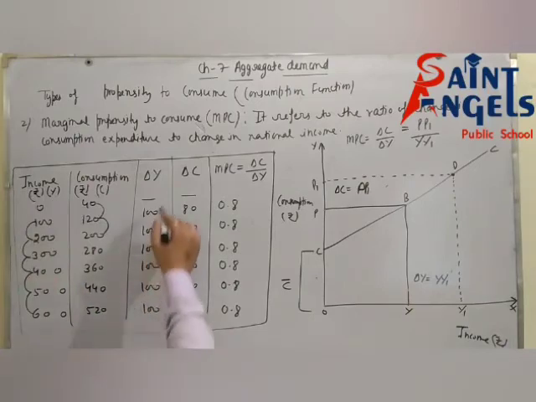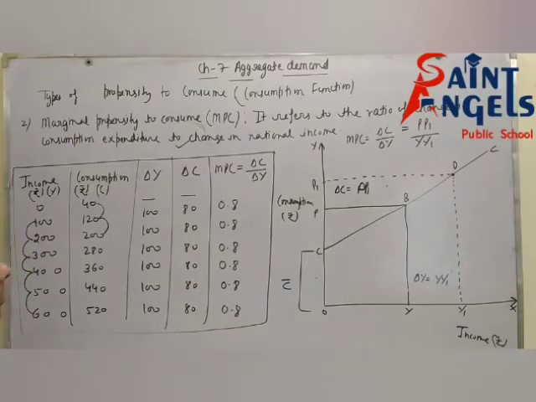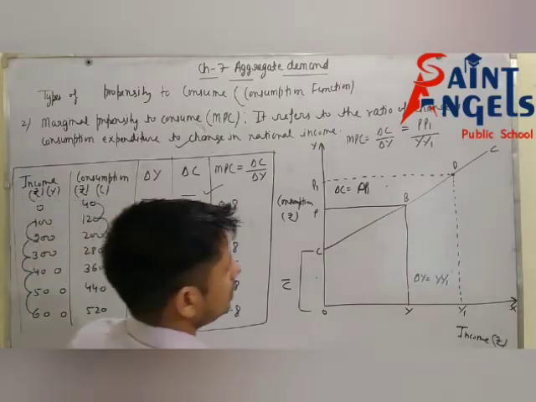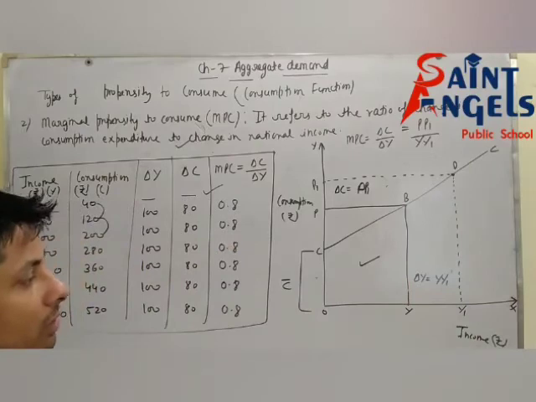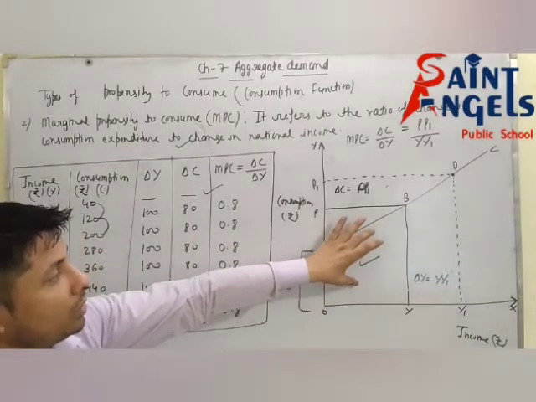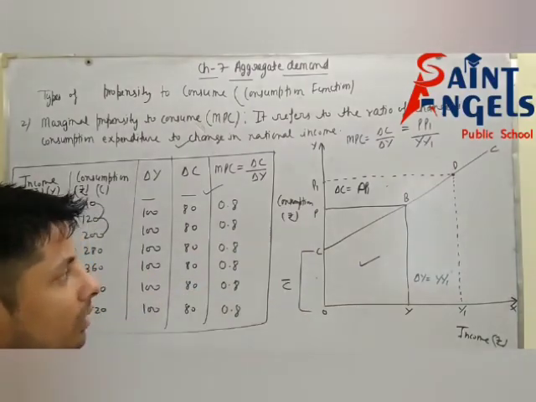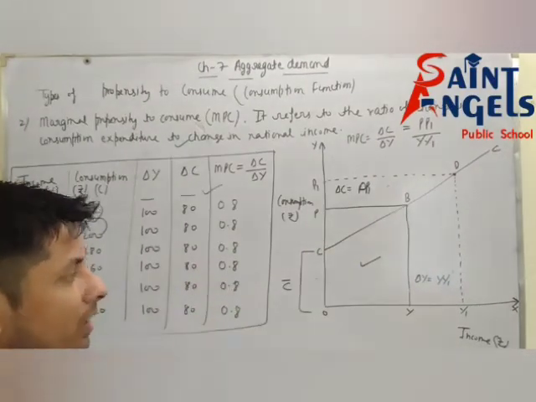Then first of all you will write the definition. After that you will show this type of table, then this type of diagram, and you have to explain this diagram. How will you explain? Listen, I am explaining this.